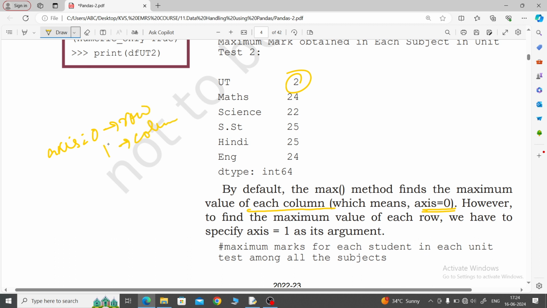Here it is just opposite: axis 0 means column will display, and axis 1 means row will display in descriptive statistics. Which functions are we using, axis 0 for row, axis 1 for column? Write in the comment section. I already explained this in chapter number 2.